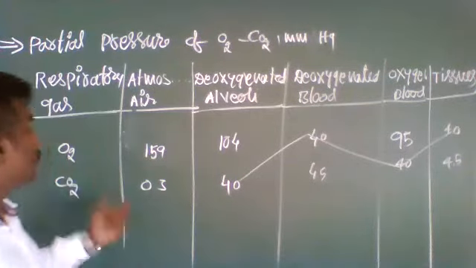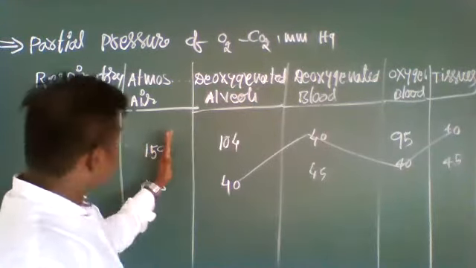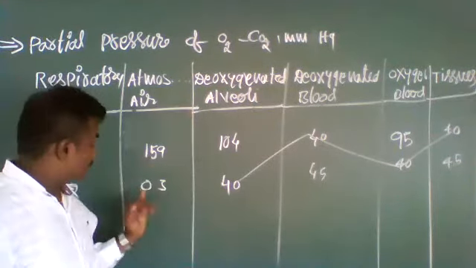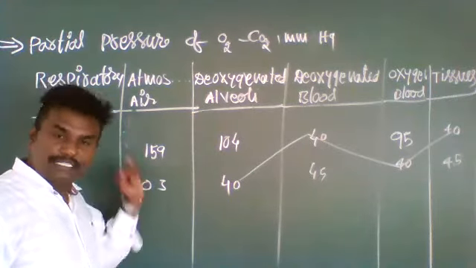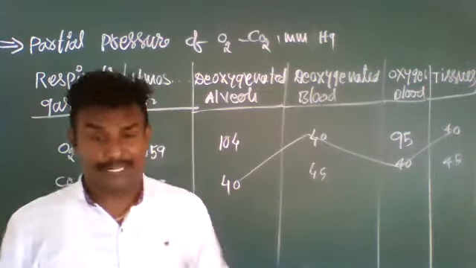So these 159 we have got through that. The carbon dioxide percentage in the atmosphere is 0.3. The 104 and 40 are approximate.